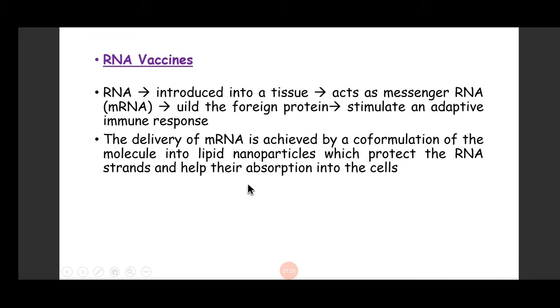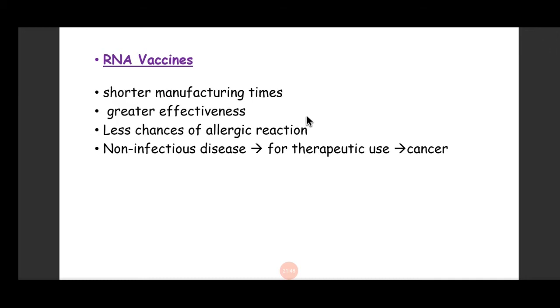It is delivered into the tissue and taken up by the immune cells, and within the immune cells this RNA will produce a protein, and that protein will be expressed on the surface of the antigen presenting cells, and they will induce immunity.